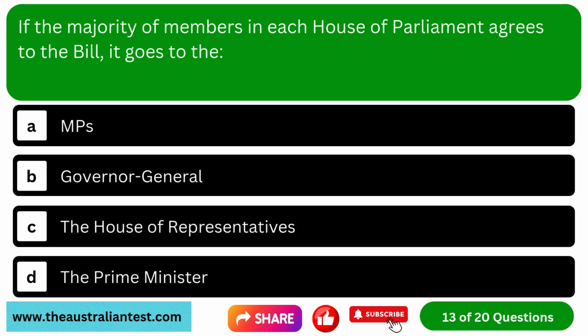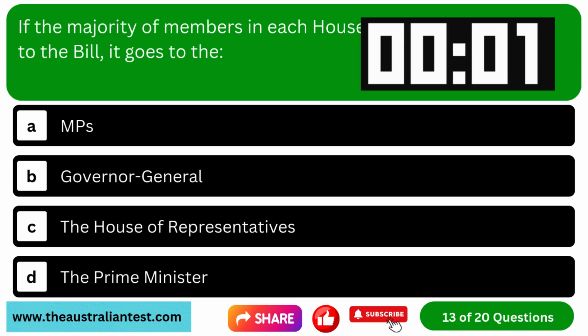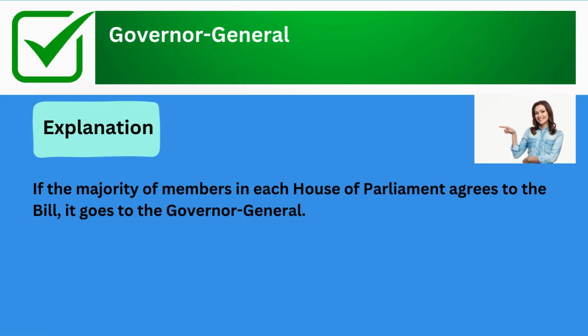Question 13. If the majority of members in each House of Parliament agrees to the bill, it goes to the: Option A, MPs. Option B, Governor General. Option C, the House of Representatives. Option D, the Prime Minister. The correct answer is Governor General. Explanation: if the majority of members in each House of Parliament agrees to the bill, it goes to the Governor General.